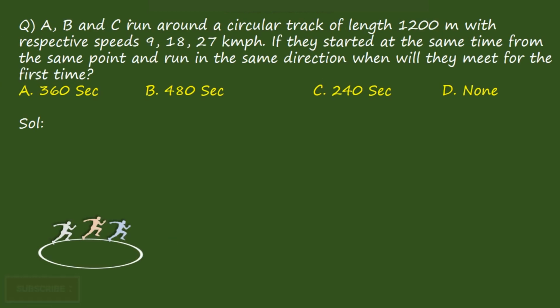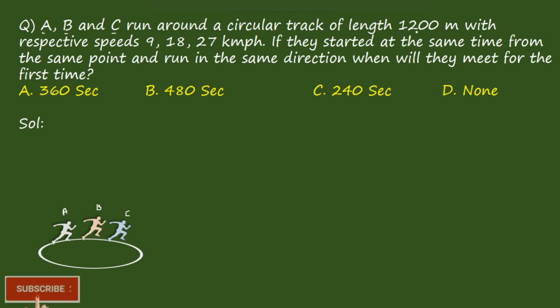Coming to next question. A, B, C run around a circular track of length 200 meters with respective speeds of 9, 18 and 27 kilometers per hour. If they start at the same time from the same point and run in the same direction, when will they meet for the first time? First understand the question. They are saying there are three people A, B and C.